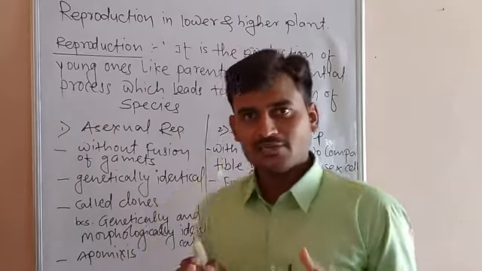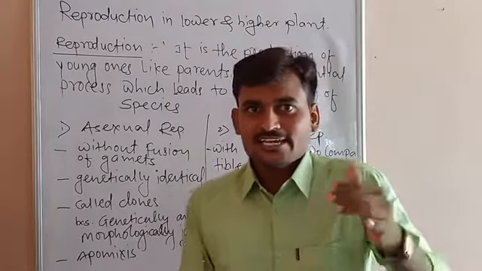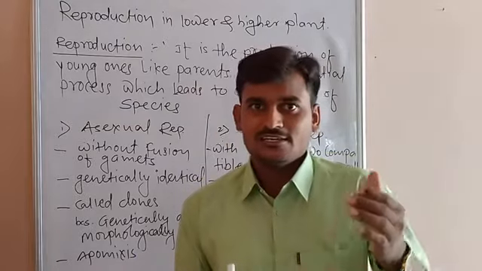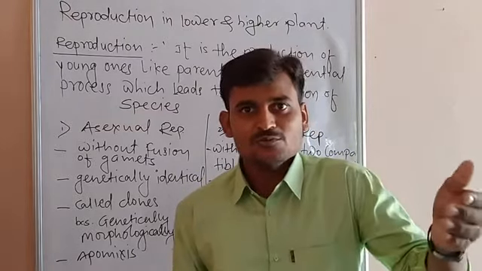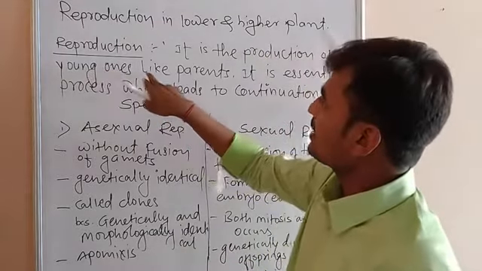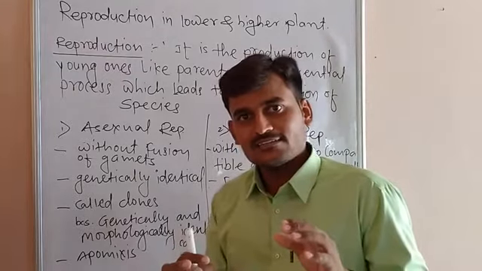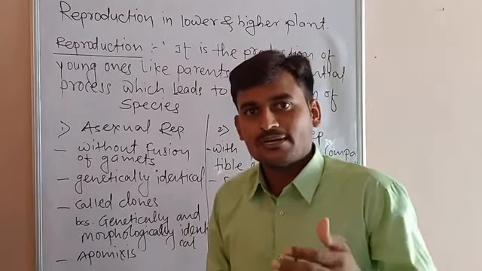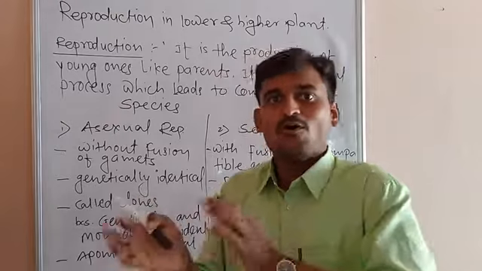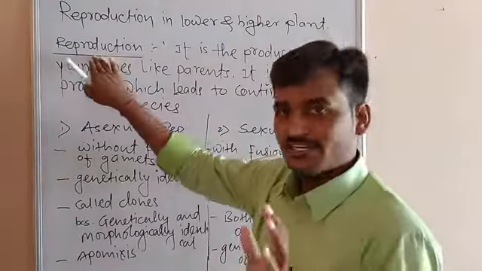Because the animals, if dogs are the organisms, they can reproduce dogs only. If there are cats, cats can reproduce only cats. It means the young ones are like parents. The organisms are the producers, but they can produce the same organisms like them. It means like parents, and that is called reproduction.